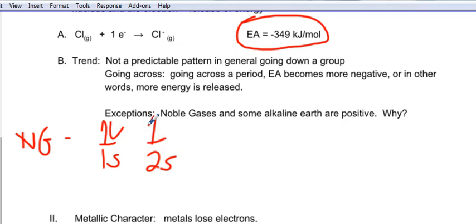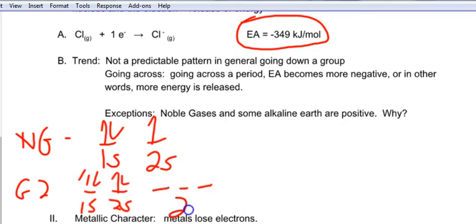As far as the group 2, the alkaline earths, let's use beryllium, 1s2 and 2s2. If you gain another electron, you have to go into the 2p shell. So now you have, here's where you gained an electron. You're starting a whole new shell again. You're losing that stability of a filled shell. So you have to force it to take it, okay?